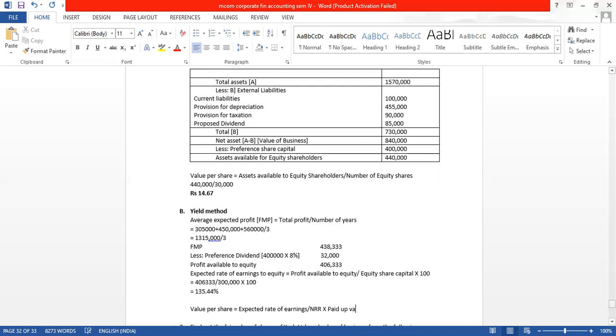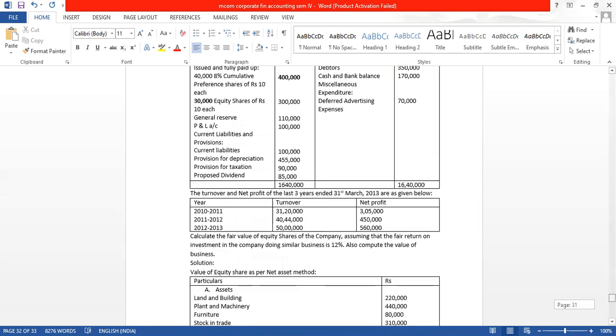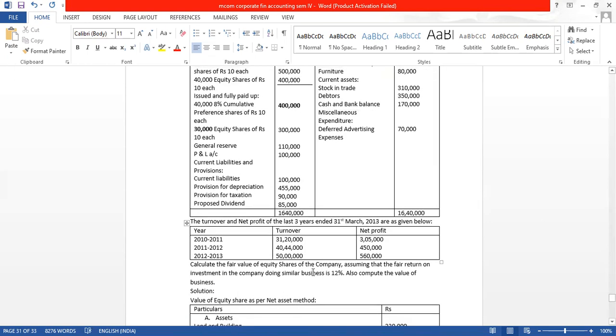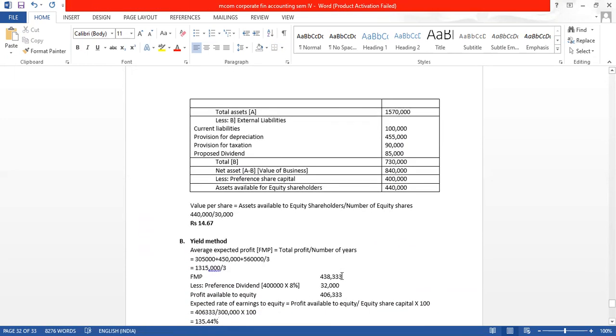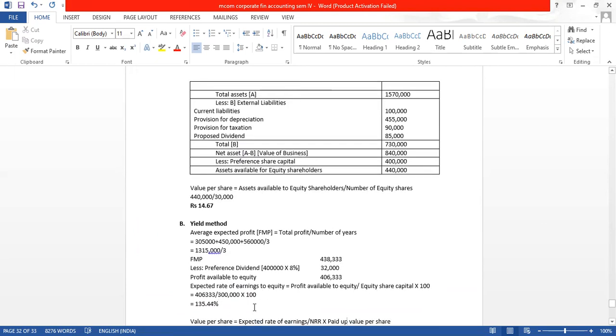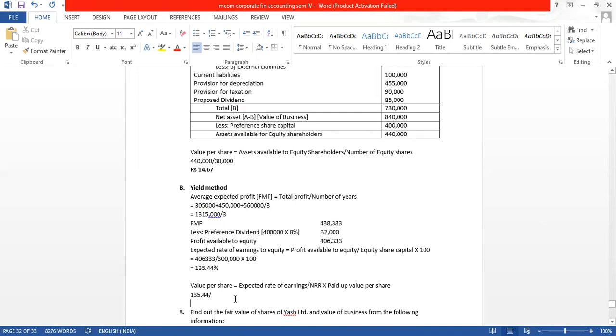So the expected earning we got is 135.44. Divide by NRR. In the question, just see how much is NRR. It is 12%, a fair return on investment in a company doing similar business. So NRR is 12%. So divide by 12 into paid up value per share, which is 10.